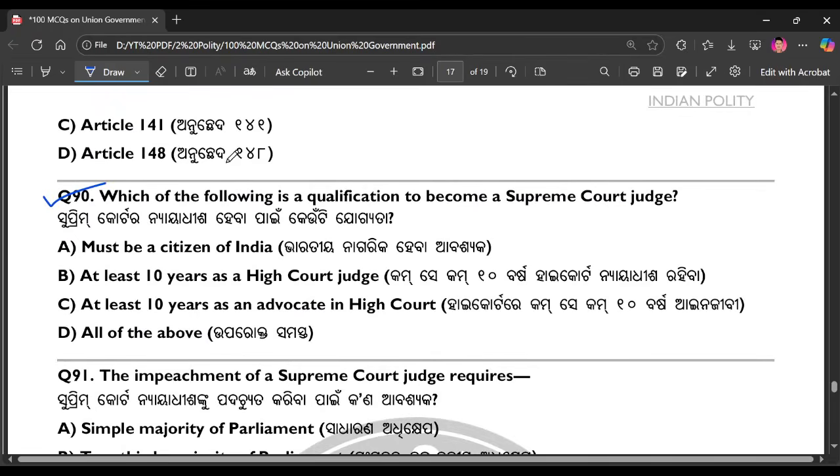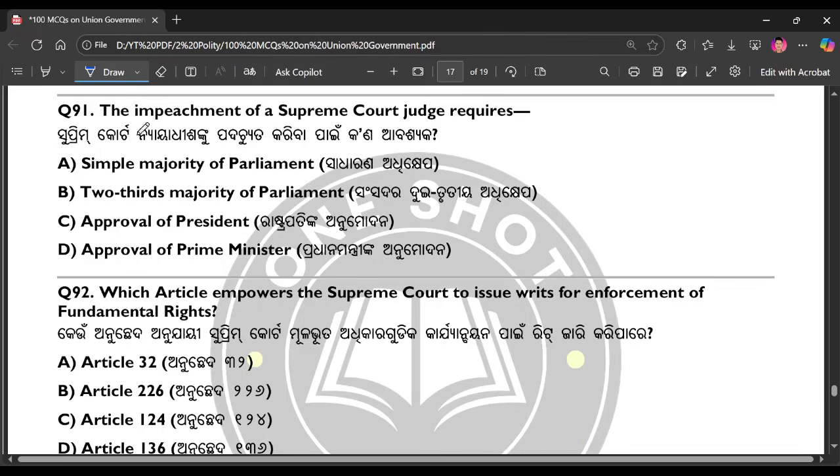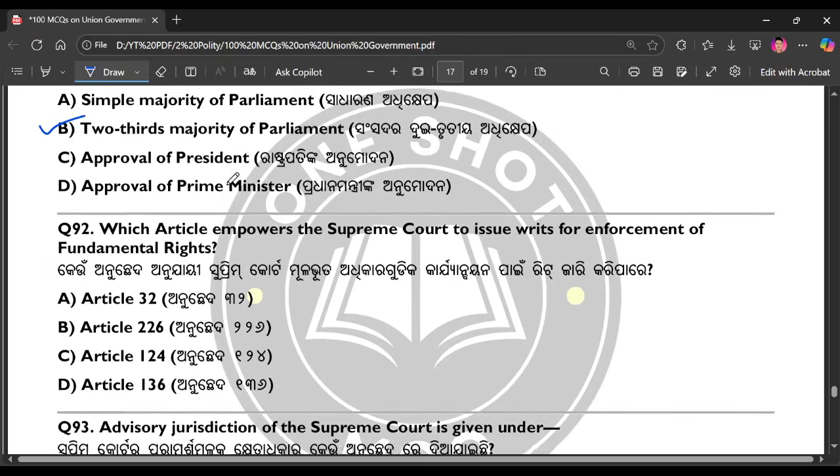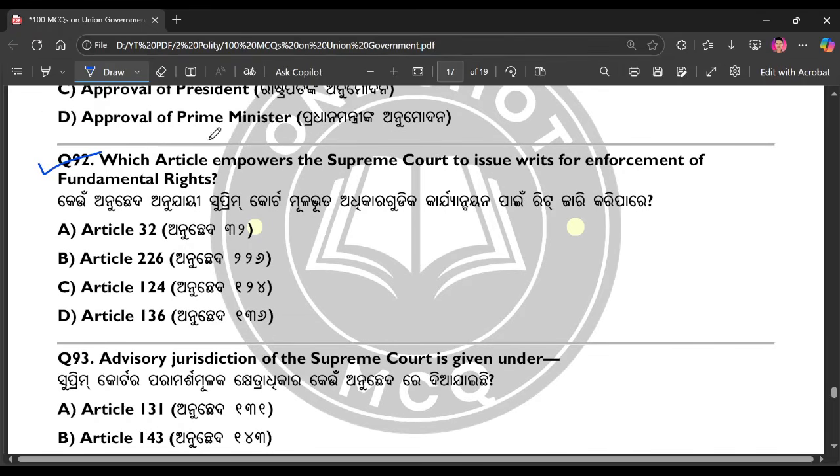Question number 90. Which of the following is a qualification to become a Supreme Court judge? The right answer is option number D. Question number 91. The impeachment of a Supreme Court judge requires. The right answer is option number B. Question number 92. Which article empowers the Supreme Court to issue writs for enforcement of fundamental rights? The right answer is option number A.